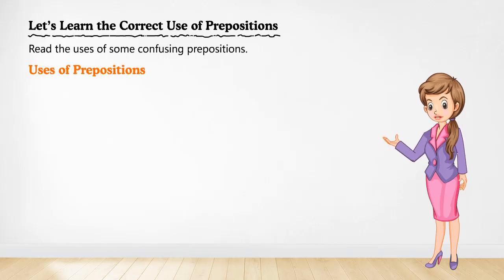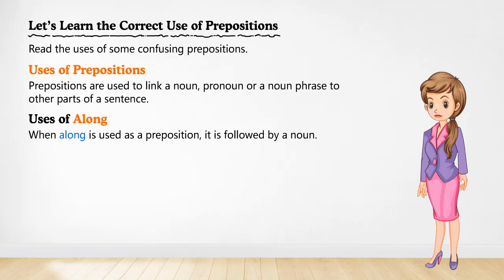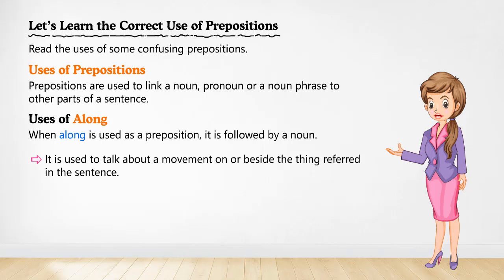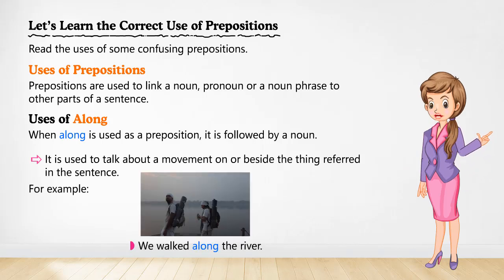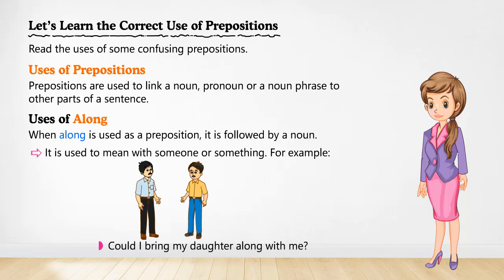Uses of prepositions. Prepositions are used to link a noun, pronoun, or a noun phrase to other parts of a sentence. Uses of along. When along is used as a preposition, it is followed by a noun. It is used to talk about a movement on or beside the thing referred to in the sentence. For example, we walked along the river. It is used to mean with someone or something. For example, could I bring my daughter along with me?